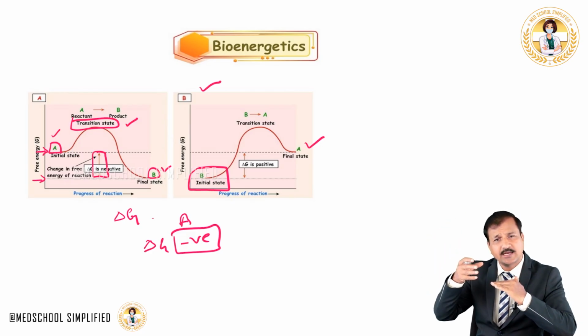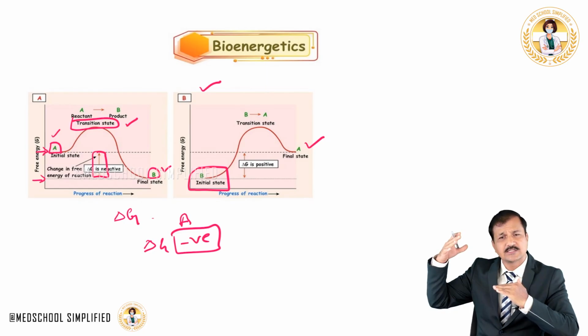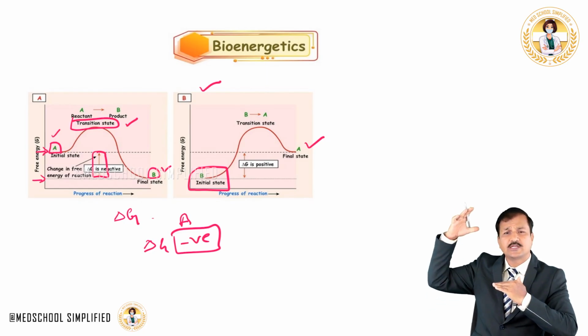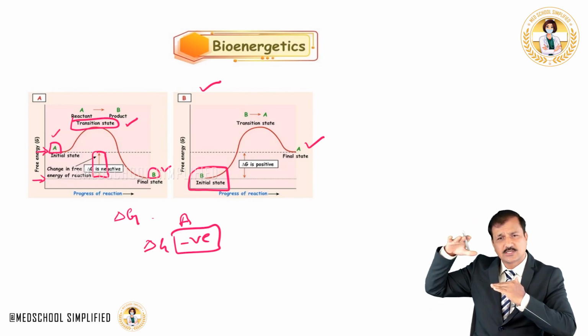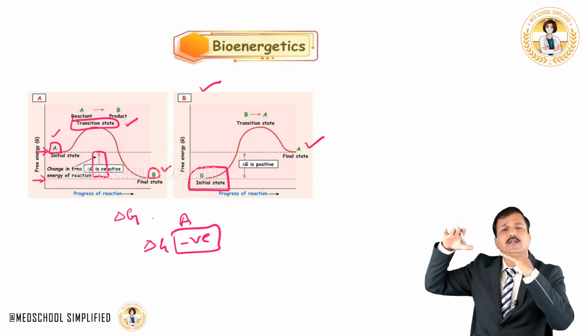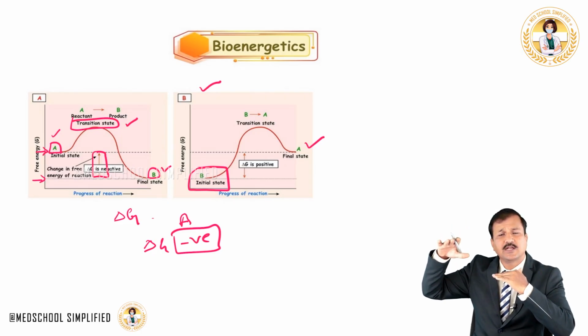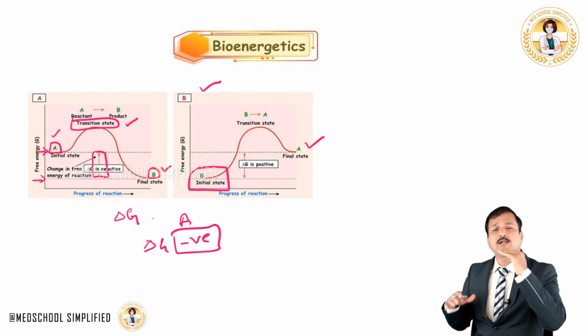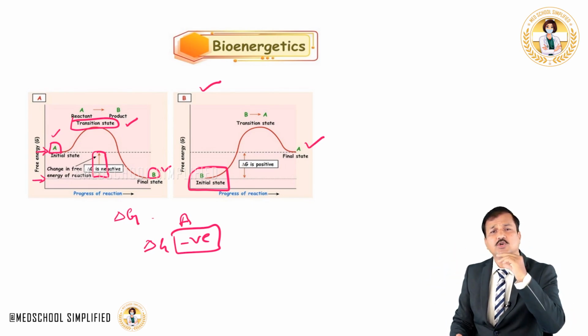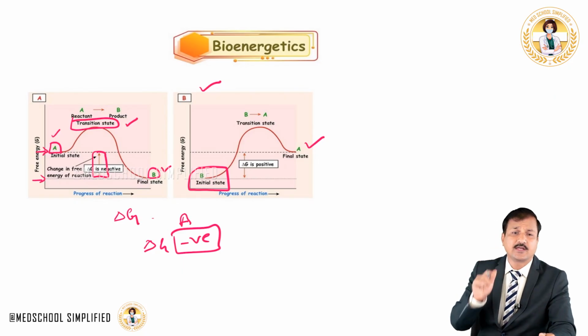In order to take it beyond the energy that was in the substrate to the highest energy, and then into a state that is still much higher than the initial state of the molecule, energy is needed. That particular type of reaction will show delta G positive. So this type of reaction is an endergonic reaction.